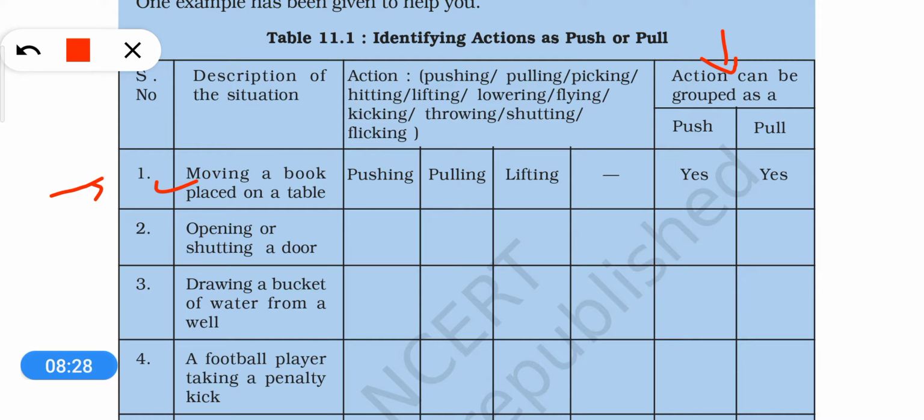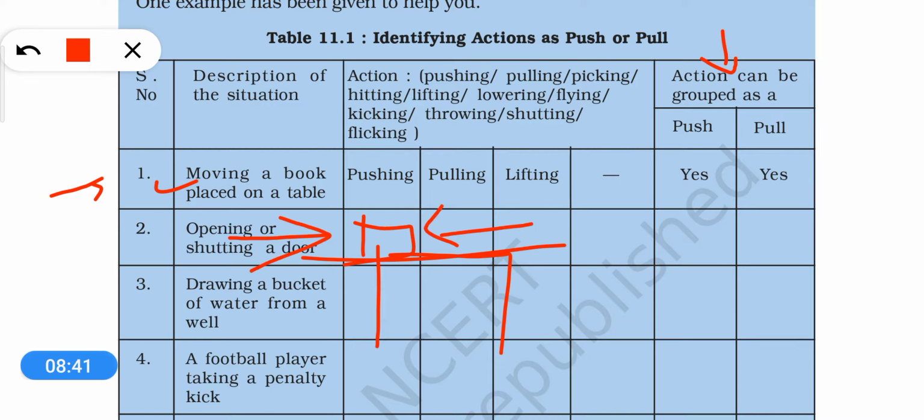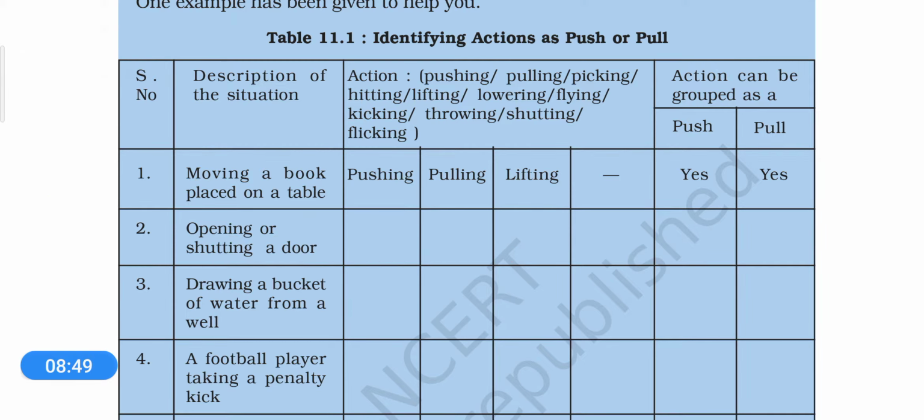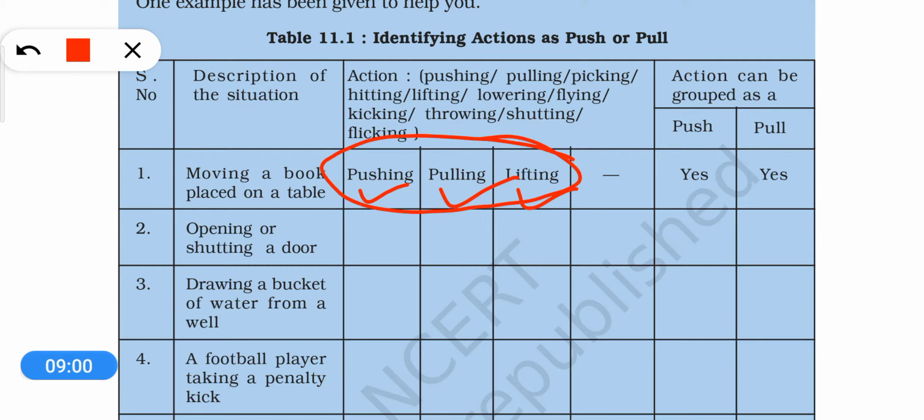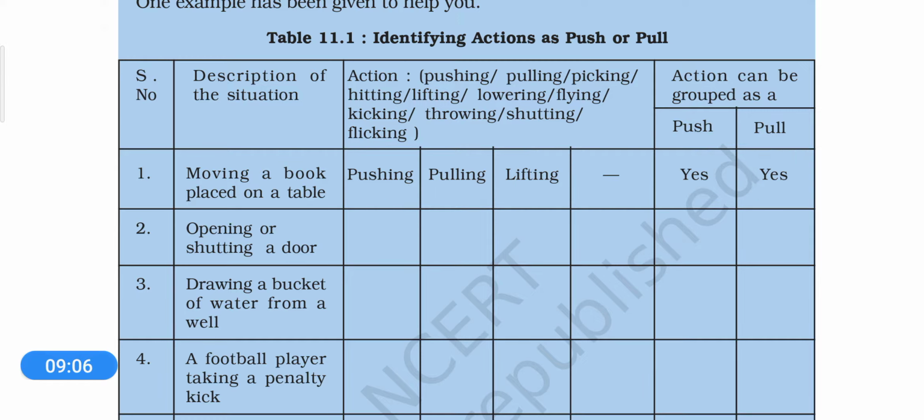Suppose this is the book which is placed on the table, so we either push it or we pull it. Or we generally lift it also whenever we want to move a book placed on a table. So this is why all three actions are written here: we push it, we pull it, or we lift it. And these three actions can be categorized into both push and pull. All right, so in the same way, let's do this one.